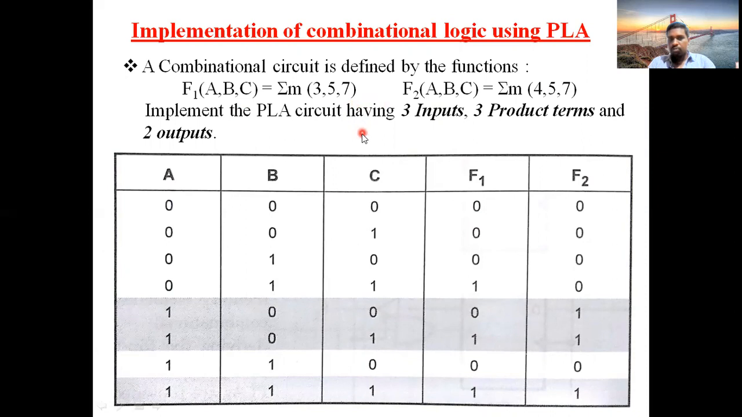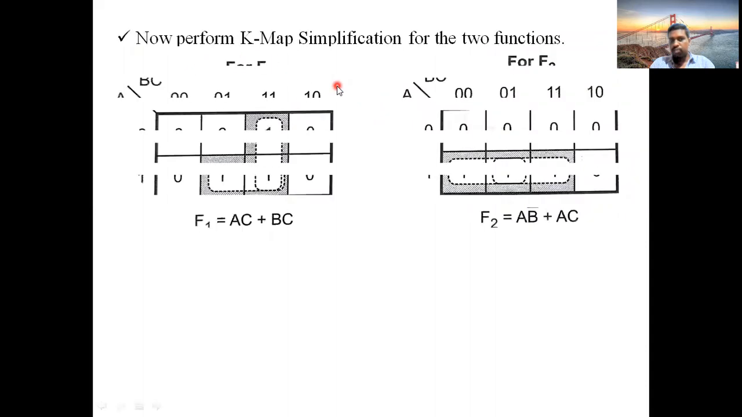Okay, now we will start the original method, that means the main process. This is the initial process, how to convert this expression in the form of a truth table. Now first find out the output expressions for both functions. First find out the minimal expressions for both the functions by using K-map. Now perform the K-map for the given two functions.